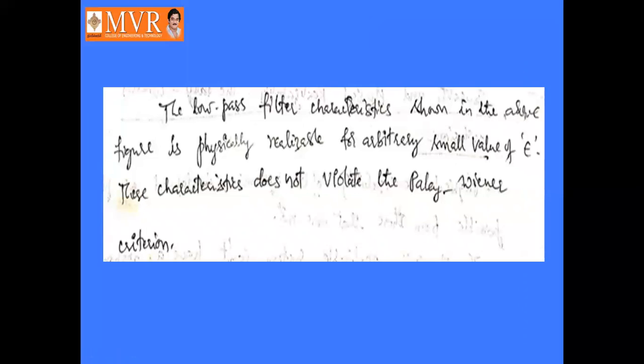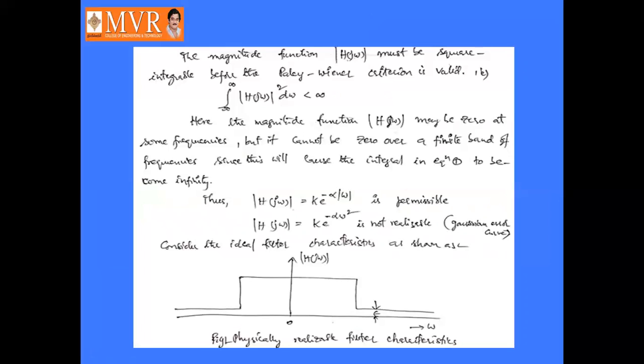So Paley-Wiener criteria means that the magnitude of the given function h of j omega equal to some constant k into e power minus alpha into mod omega is permissible. Minus alpha into omega square is not permissible, or is not realizable.